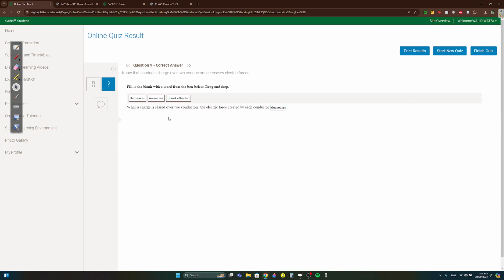Question 9. When a charge is shared over two conductors, the electric force, akid, it will decrease, right? If you have a lot of money and you share it among many people, what's going to happen to the value of it? It's going to decrease. So electric force will decrease.